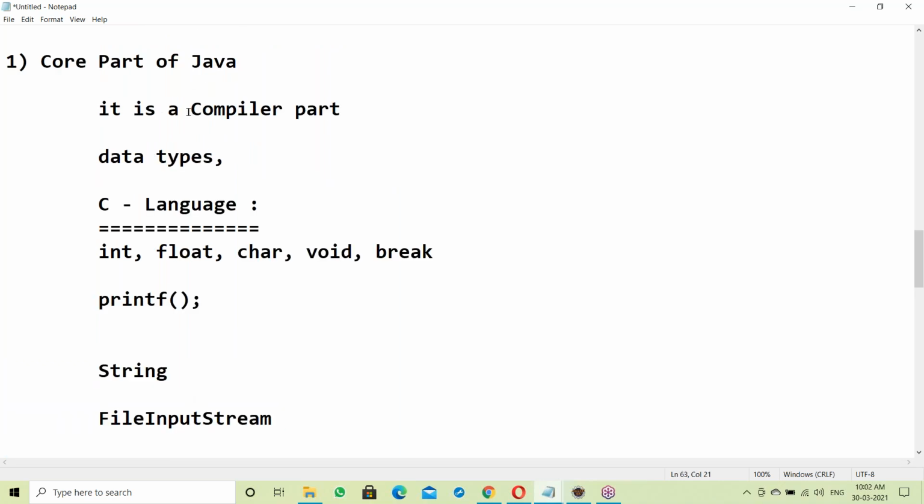So the core part of Java is the compiler part. Data types like int, float, char, void, break.